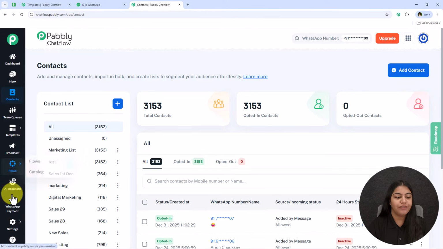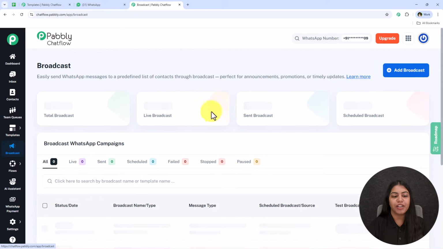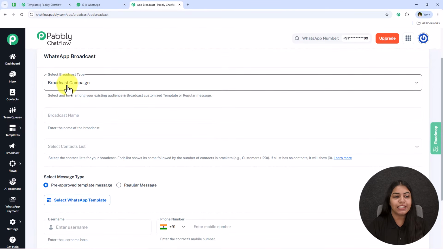From the left hand side, we have to go towards this broadcast section of Pabbly Chatflow. Once we're on this broadcast section, we have to click on this add broadcast button, and now it is saying to select the broadcast type. So you have to select it as broadcast campaign.